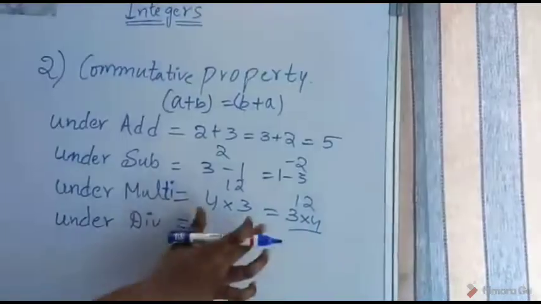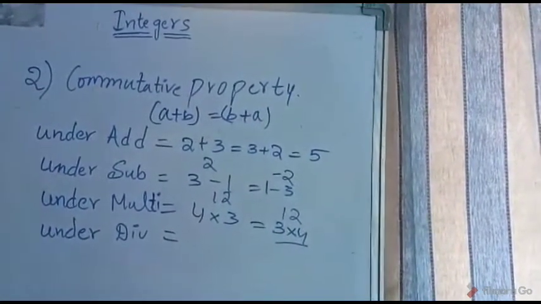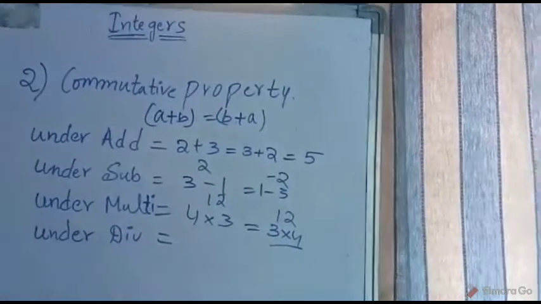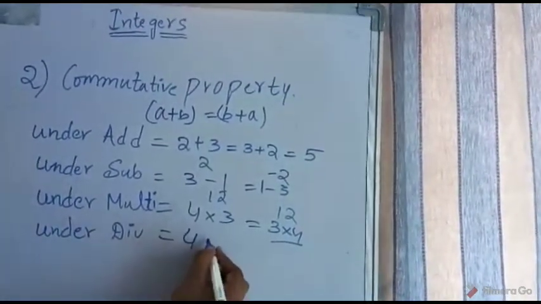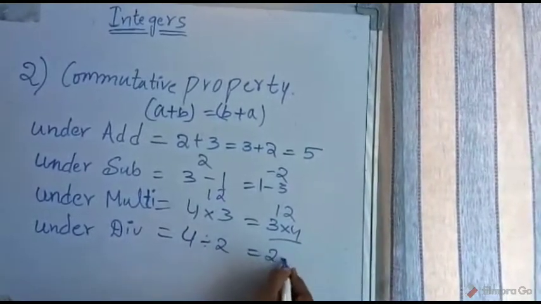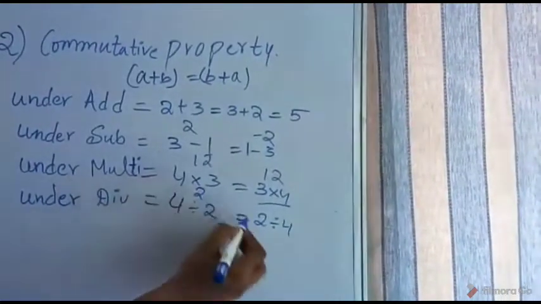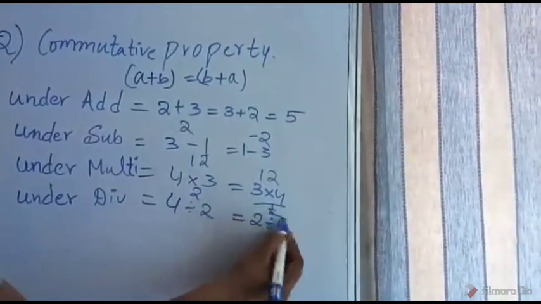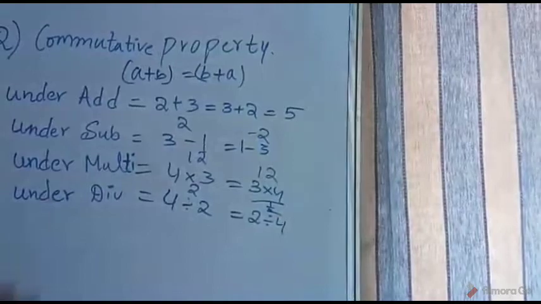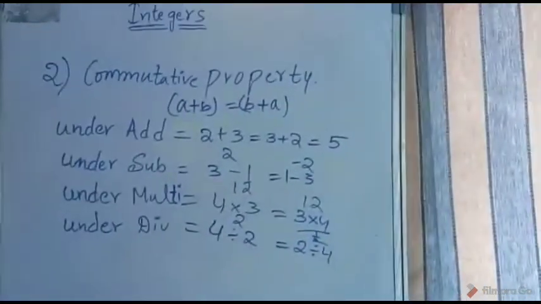So the results obtained are the same. So this law is applicable under multiplication. Under division, 4 divided by 2 equal to 2 divided by 4. 4 divided by 2 is 2, 2 divided by 4 is 1 by 2. So these results are not the same. So it is not applicable under division.